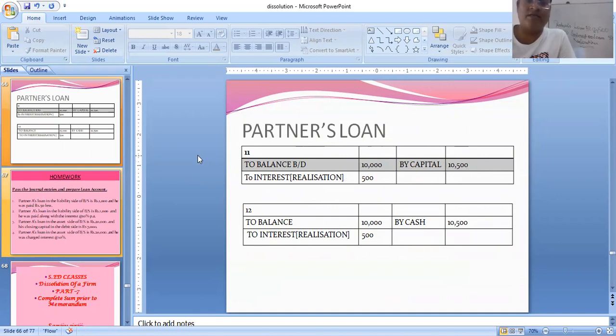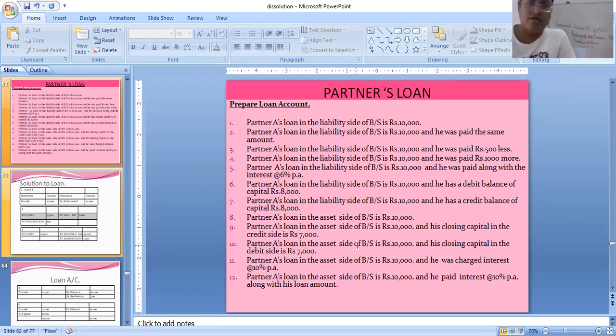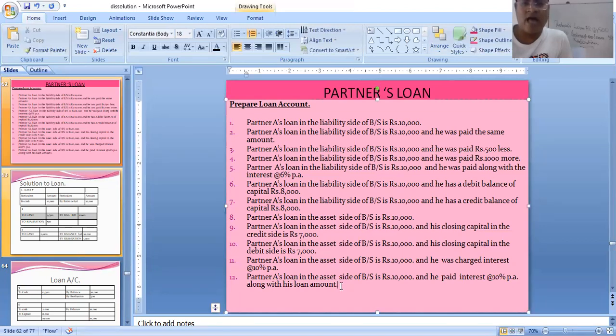Now we will do the last one and then I'll give you the homework. See, partner A's loan in the asset side of the balance is 10,000 and he paid interest 10% per annum. Along with his loan amount, he makes the payment. That means you have to understand that he has maybe a debit balance, or when it is mentioned that the partner is making the payment. First of all, we will pass the same entry for this interest. Partner's loan account debit 500 to interest on loan, that is realization 500.